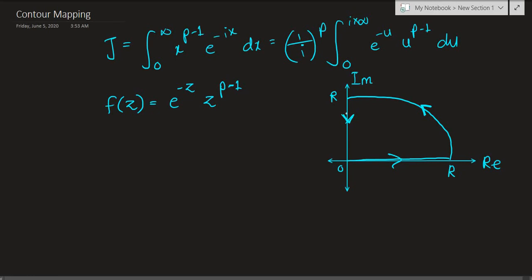So notice that previously our integral was going from 0 to i times infinity. So it was going along this imaginary axis. So in this contour we've covered that imaginary axis, and since we want to show that it is equal to the integral over the real axis, basically the integral from 0 to infinity, we've also shown the real axis.